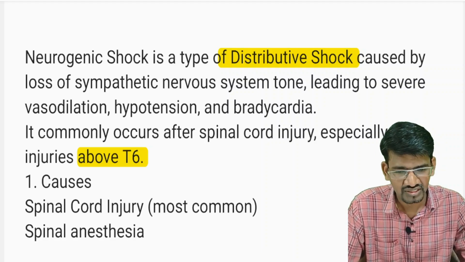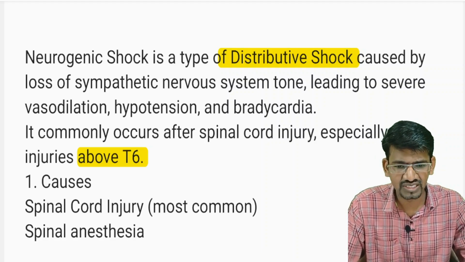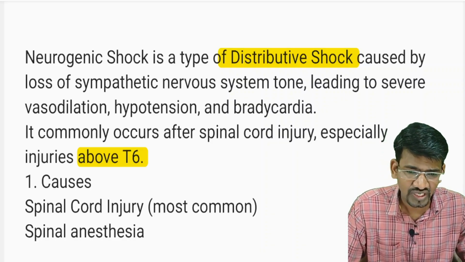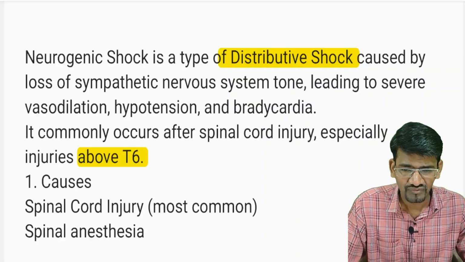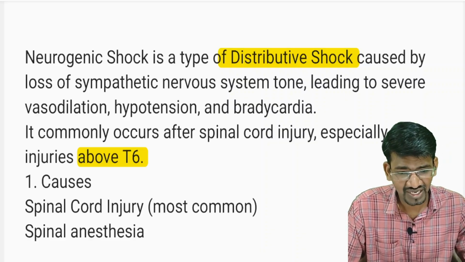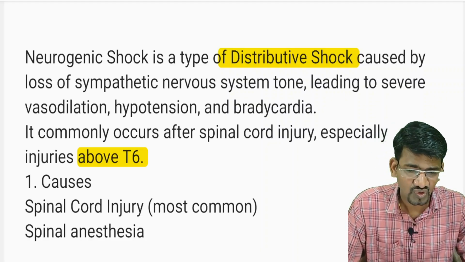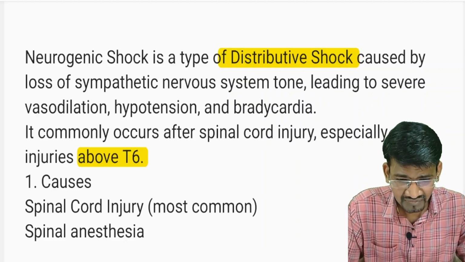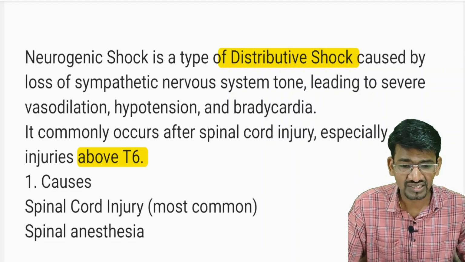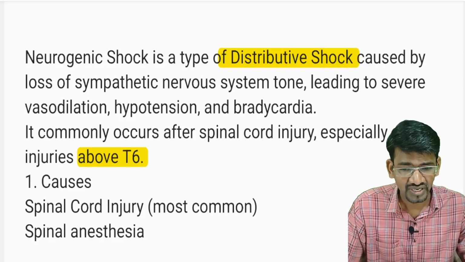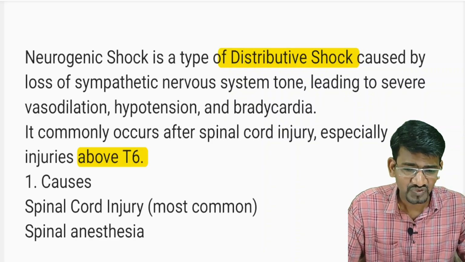The vagal stimulation will be there, and that causes the bradycardia. And there is no compensatory mechanism for this sympathetic nervous system damage. Once the sympathetic nervous system gets damaged, there is no control over the parasympathetic nervous system, and hence it overreacts, causing hypotension and bradycardia. All these symptoms will be seen.